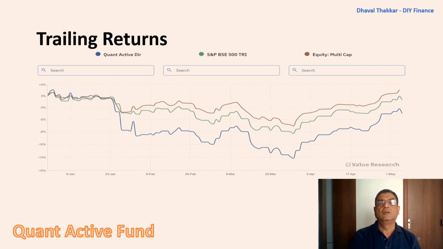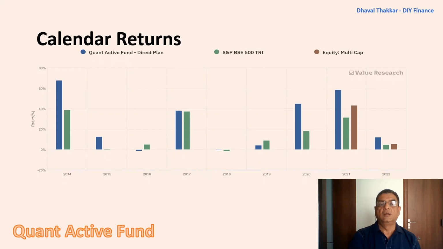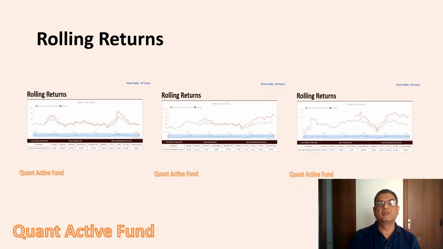Now, let's also check the calendar returns and see how consistent the fund is in its performance. Leaving aside the year 2019, when the fund underperformed, the fund's performance in all other years has been better than its benchmark index and category. Especially after 2020, it has usually outperformed its category and benchmark. Hence, we can safely conclude that the fund is quite consistent in its performance. Now let's also quickly check the rolling returns.